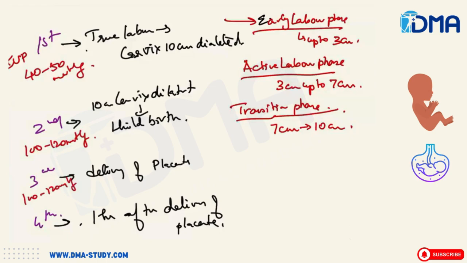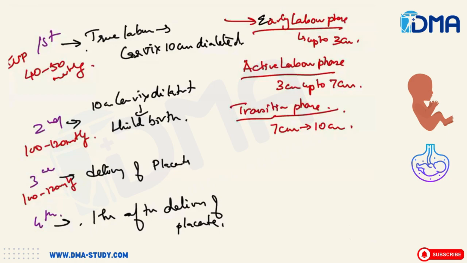Then the different types of presenting parts: face, shoulder, breech, cephalic. Mentum can come, acromion, the shoulders can come, sacrum can come, vertex can come. So any part of the body can come, and those are the presenting parts.